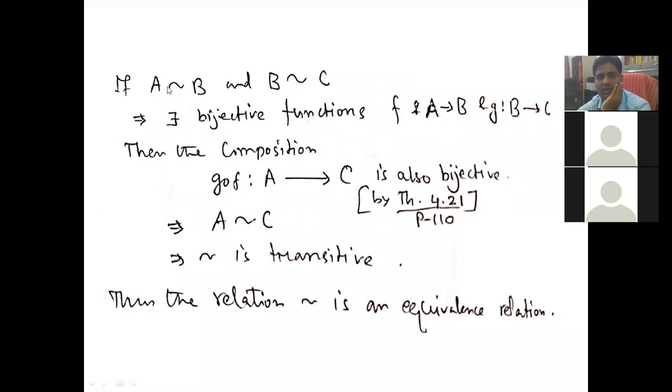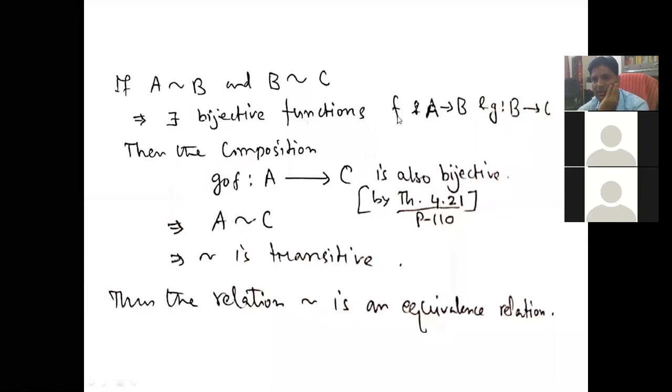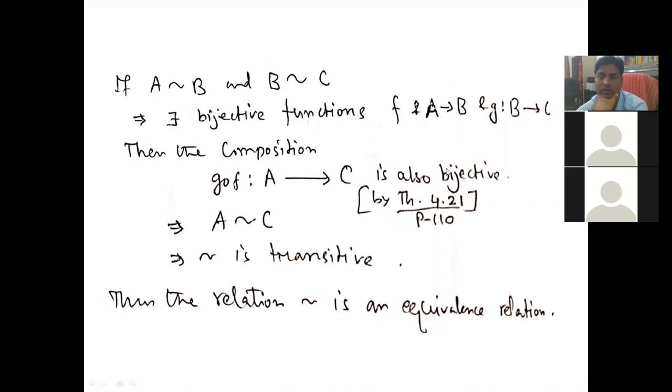Since A is equivalent to B, there is a bijection, a one-one and onto map. Since B is equivalent to C, there is a bijection from B to C. So both maps F and G are one-one and onto, and by the theorem, their composition is also one-one and onto. So G∘F, a map from A to C, is also bijective by this theorem, 4.21, which we have also discussed in our earlier lectures.